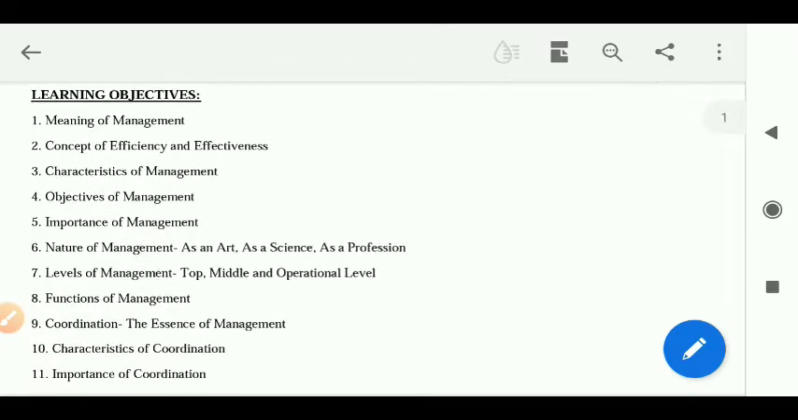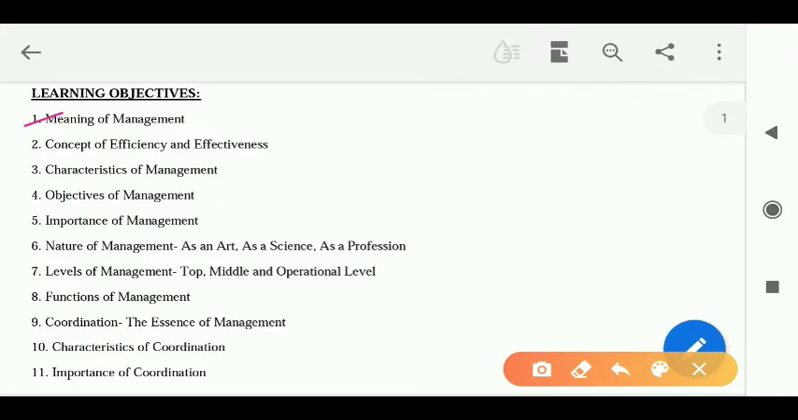What it is? See, number 1 is the meaning of management. Next, about the concept of efficiency and effectiveness, the characteristics, objectives, importance of management, the nature of management, that whether we can call management as an art or as a science or as a profession or all of them. So that thing we are going to learn in that subtopic, about the levels of management, the functions of management. Then comes about the concept of coordination, the characteristics and importance of coordination.